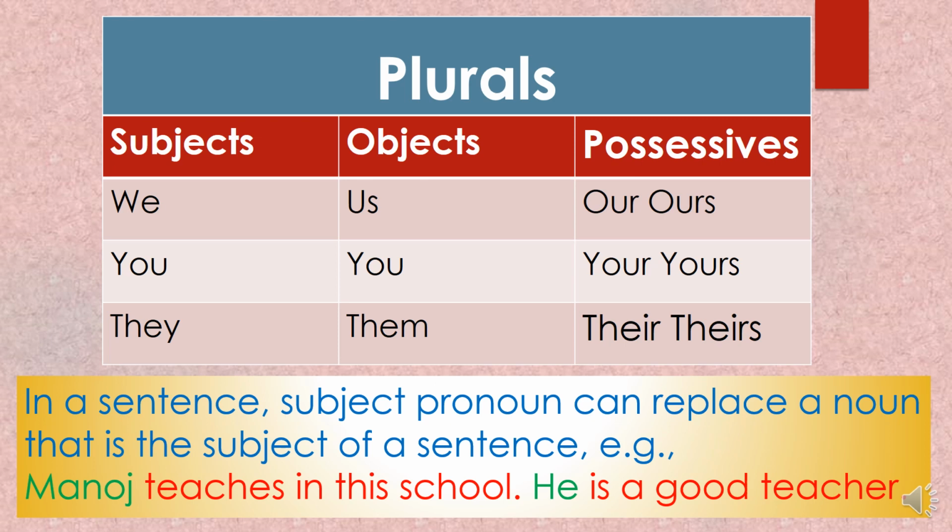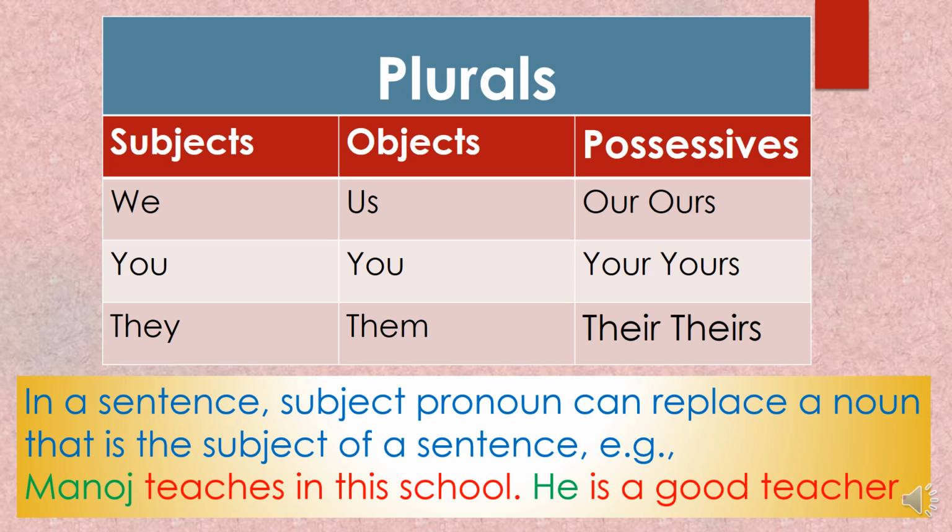In a sentence, a subject pronoun can replace a noun that is the subject of a sentence. Example: Manoj teaches in this school. He is a good teacher. Here it is in the singular form, and we have used the third person he. So it is subjective only, but it is the third person.